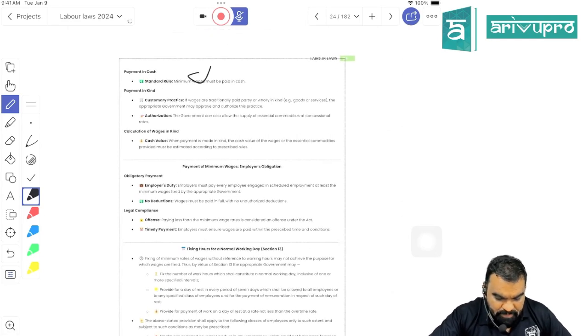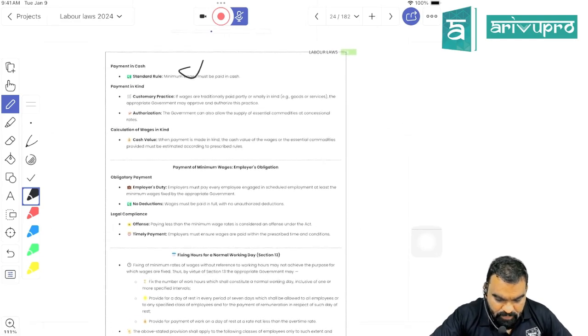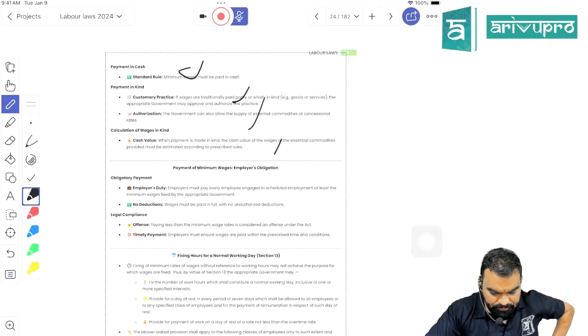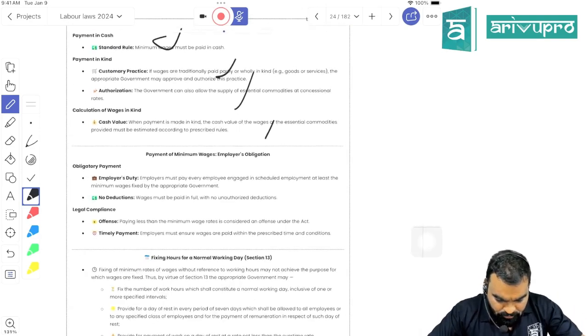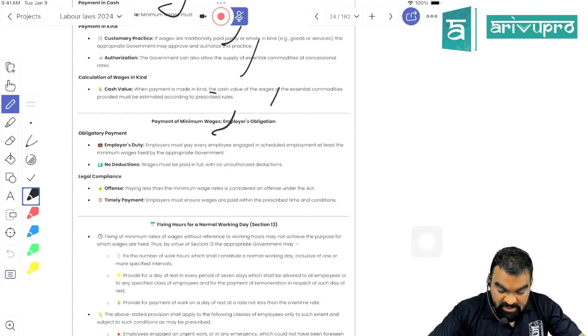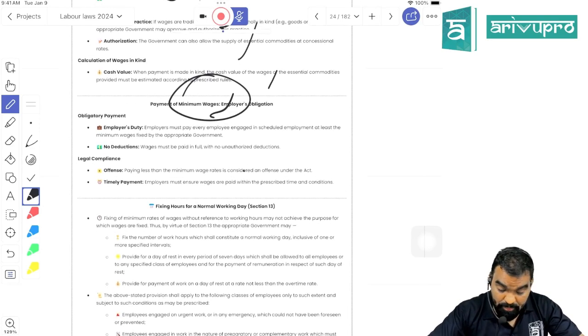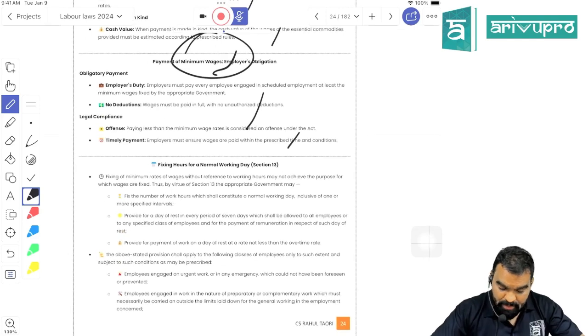Minimum wage should always be paid in cash. The appropriate government can approve it to be paid in kind, but generally it should always be paid in cash. Got my point? It is the statutory obligation of the employer to make minimum wage payment without any deduction. If you are not paying it, it will lead to criminal punishment.